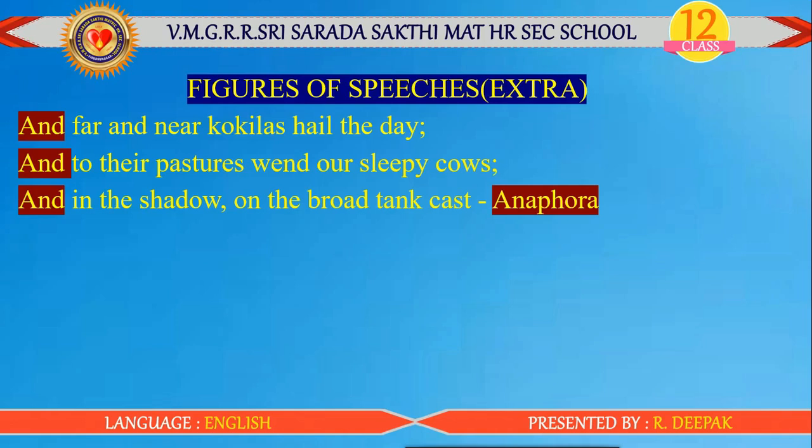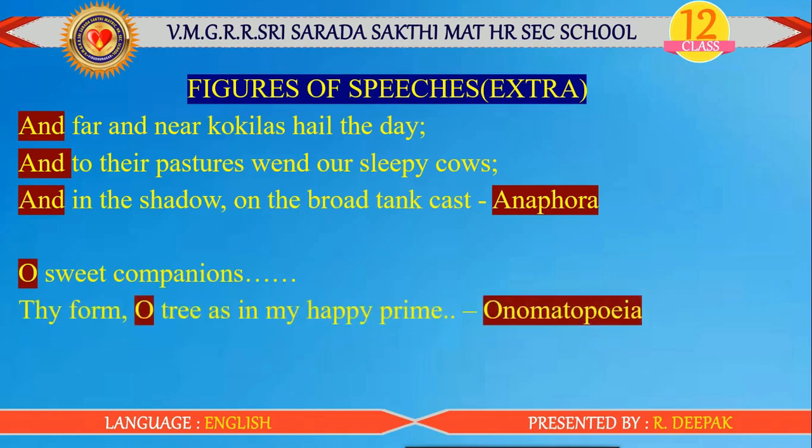And next one: O sweet companions, thy form, O tree, as in my happy prime. So here the poet used an expression through the letter O. Here it doesn't have any meaning, but it expresses a feeling. That means it expresses the sad feeling of the poetess. So this technique is known as onomatopoeia. When sounding words are used in a poem, that is known as onomatopoeia.